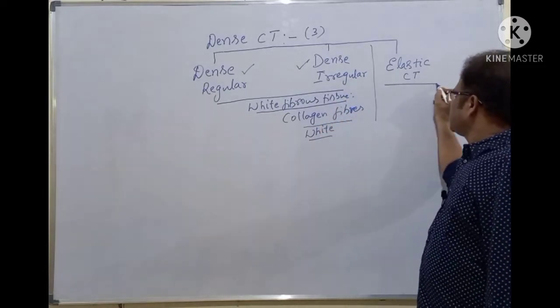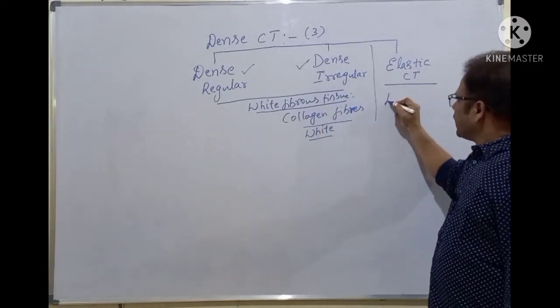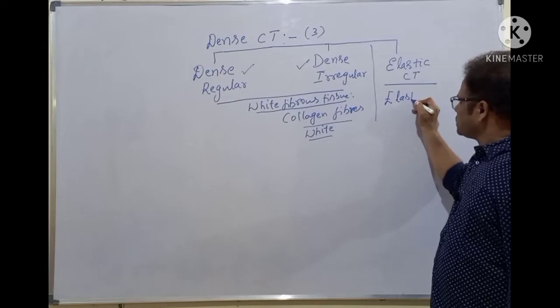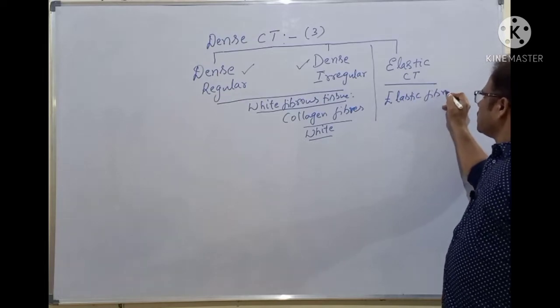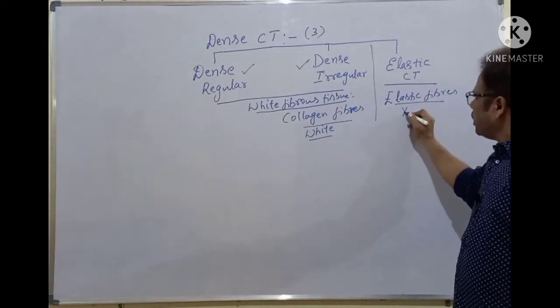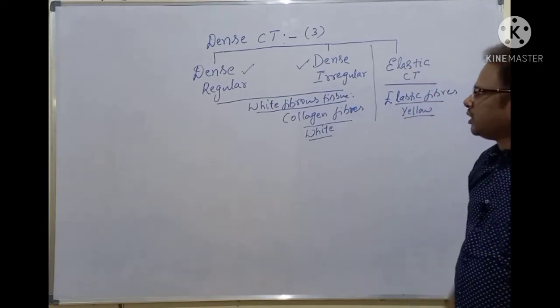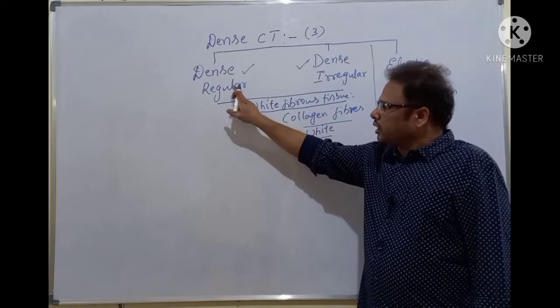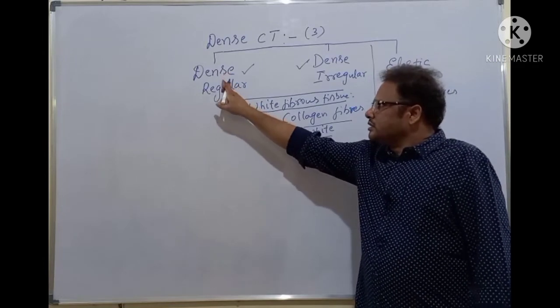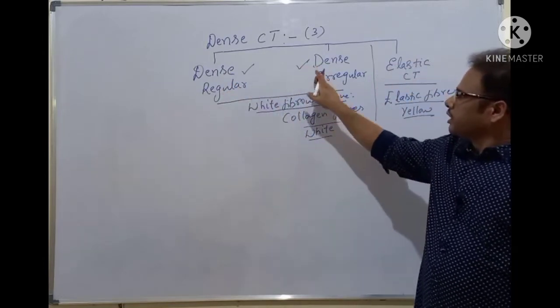Whereas elastic connective tissue is made of the elastic fibers. The elastic fibers are yellow. That is why yellow elastic fibers. So let's discuss one by one in detail here. First of all dense regular, then dense irregular.